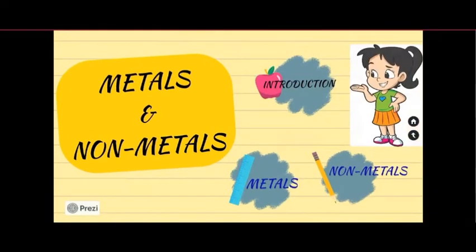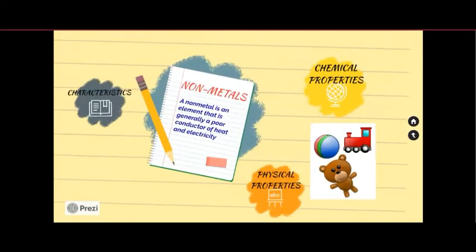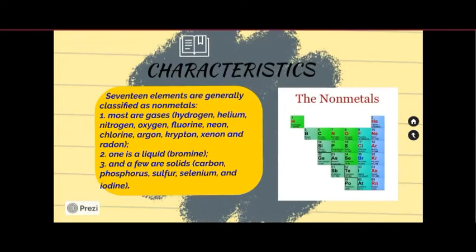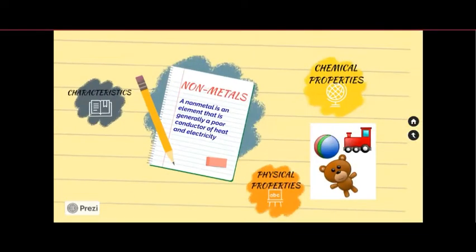Now let us look at what non-metals are, their importance and characteristics. A non-metal is an element that is generally a poor conductor of heat and electricity. Now let us look at the characteristics of non-metals. Most of the non-metals are in the form of gases, for example hydrogen, helium, nitrogen, etc. Second, one of the non-metals in the periodic table is a liquid, that is bromine. Third, a few of them are in the form of solids like carbon, phosphorus, sulfur, etc.